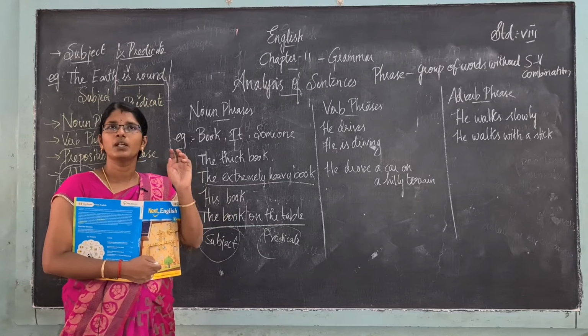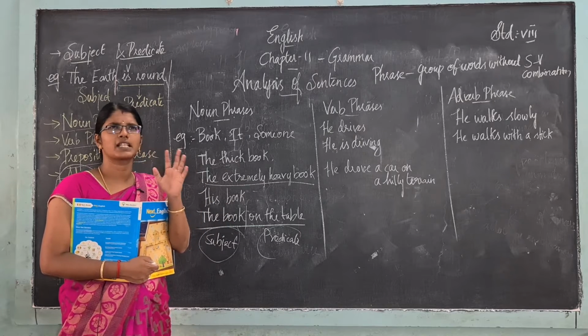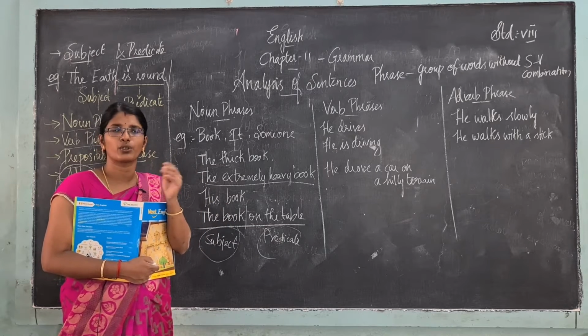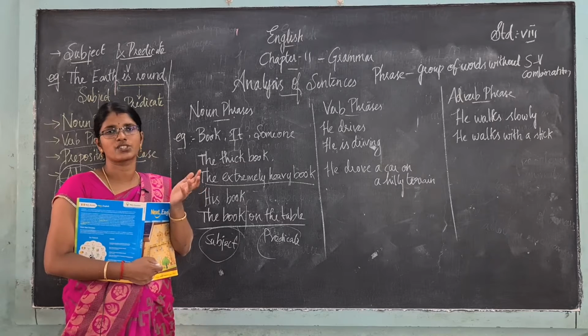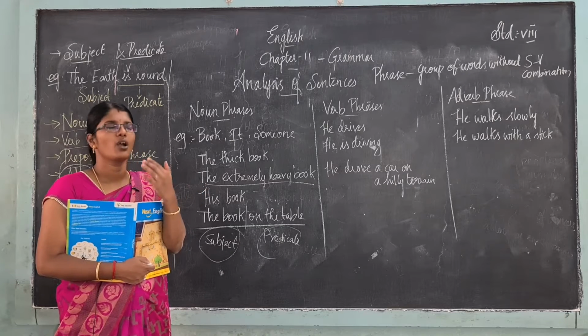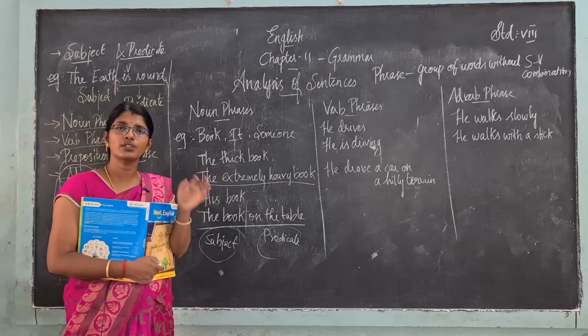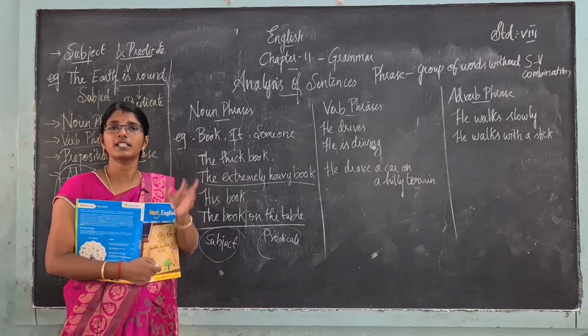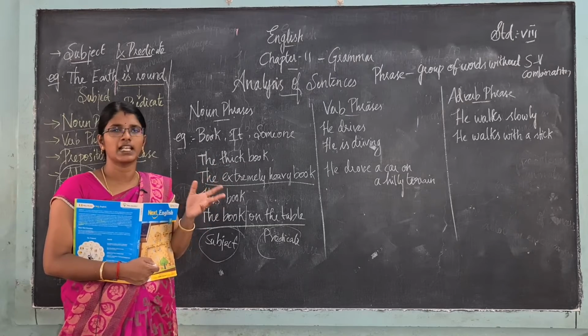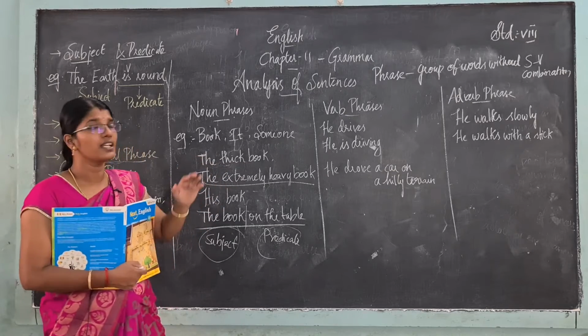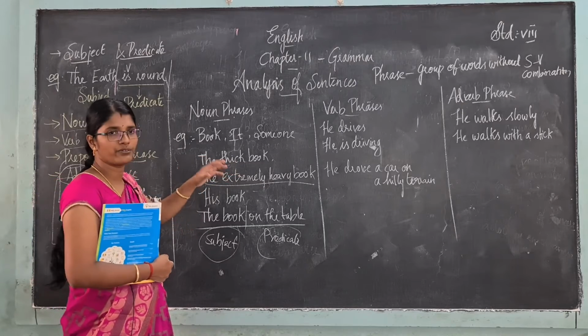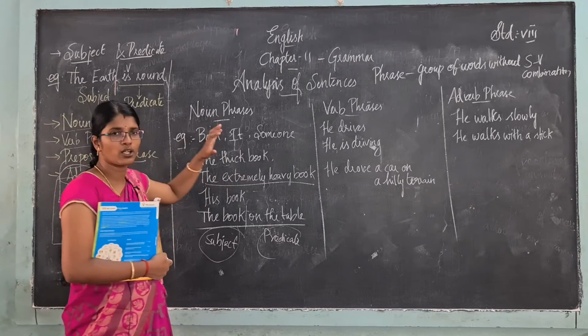For example, we all have seen many examples. Classes edukumbodhe I have told because of over lunch, because of overeating, because of my illness. So these are a group of words but there is no subject verb combination illa. So that kind of words are called phrases.